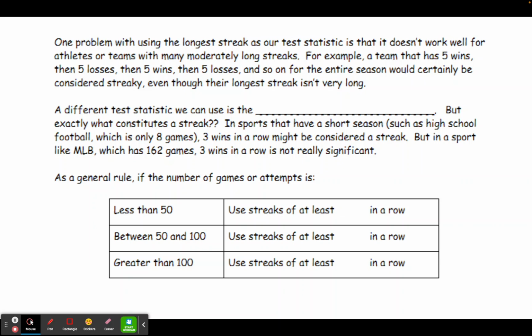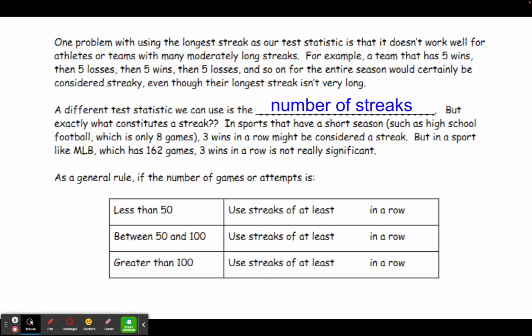So sometimes we want to use a different test statistic, and in this case, it's going to be the number of streaks. But we need to spend a little bit more time considering what constitutes a streak. If we have sports with a short season, such as high school football, which only has 8 games, then 3 in a row would be considered a streak. But if we're looking at Major League Baseball, which has 162 games, 3 wins in a row or 3 losses in a row isn't really that significant. So, what constitutes a streak generally is the number of overall games that the team or the athlete has in a season, or the number of performances that they're attempting.